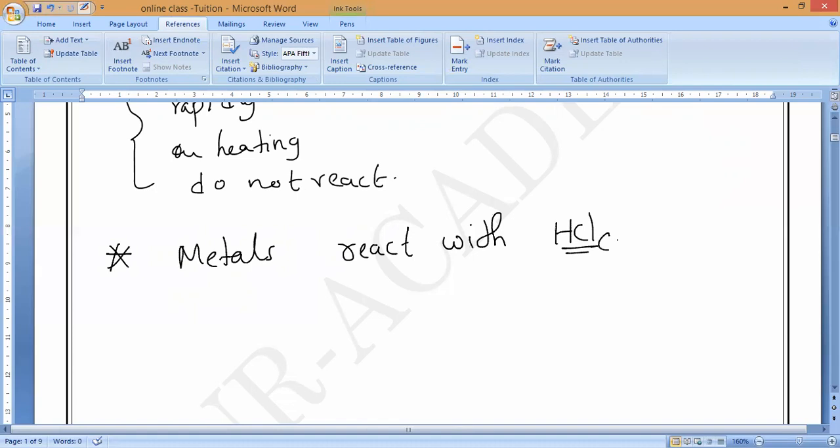HCl. What is the state? Aqueous state. Which will give you what products? Metal chlorides plus hydrogen gas. Because salts also vary, all the salts are not the same. That is also something you should remember.